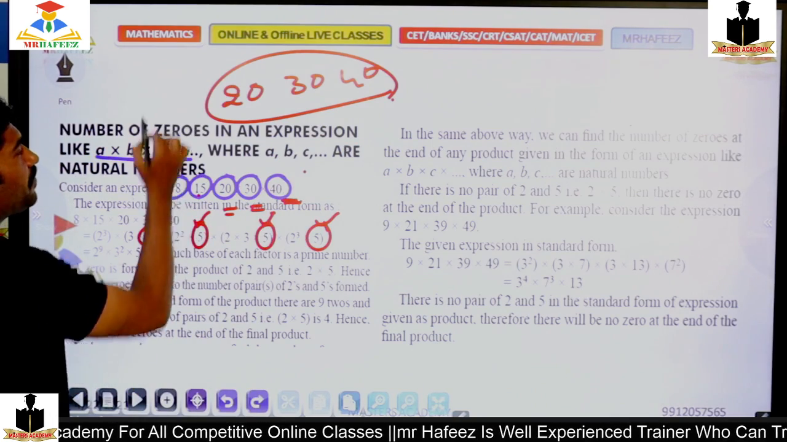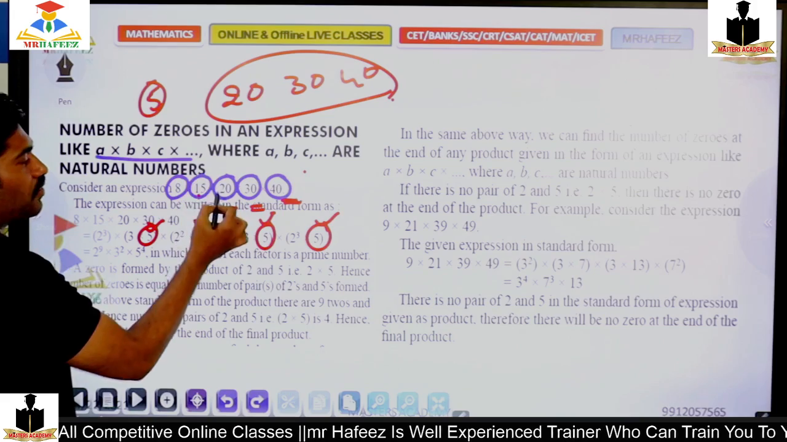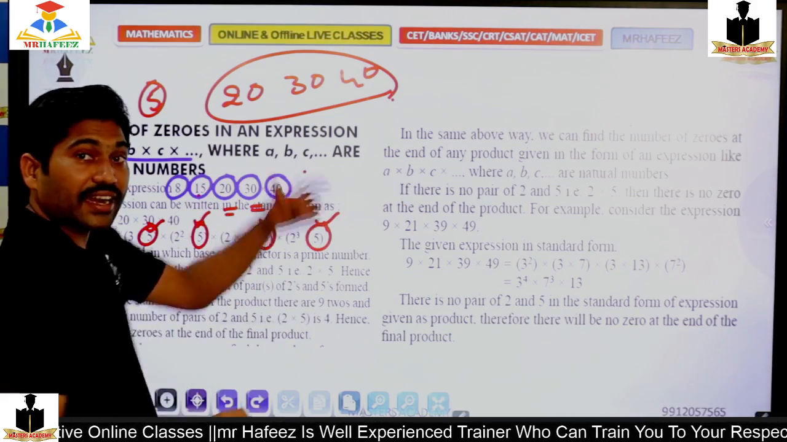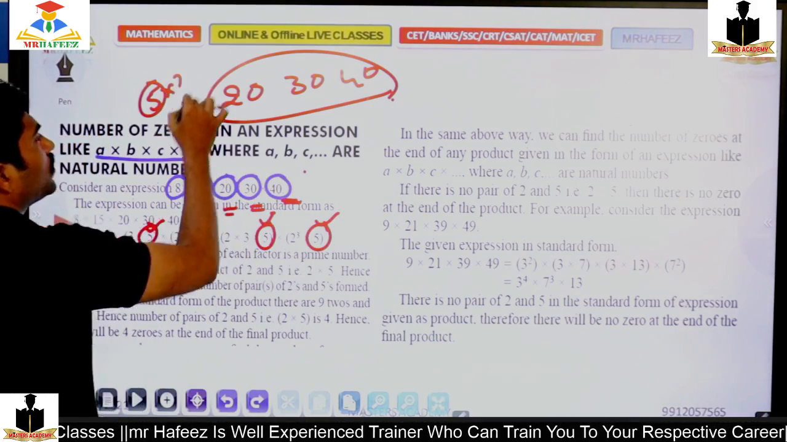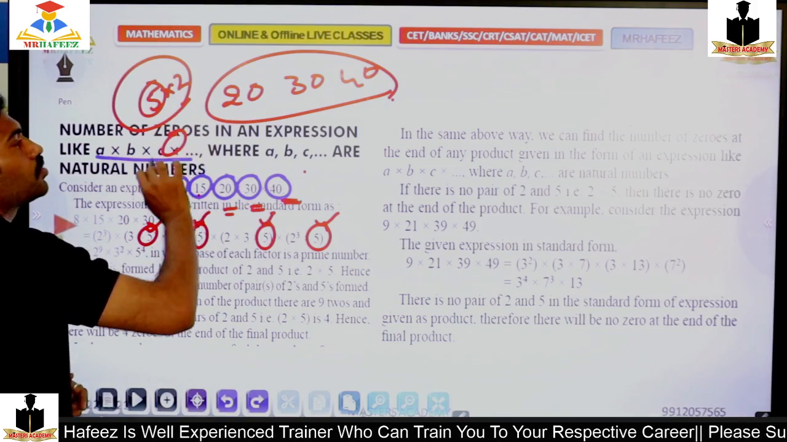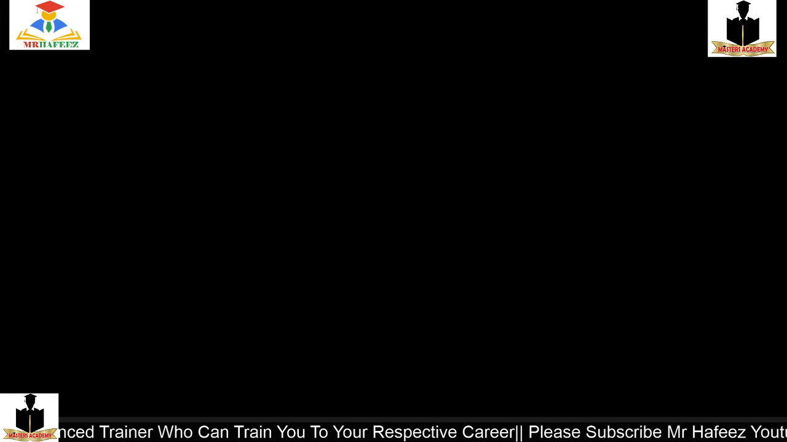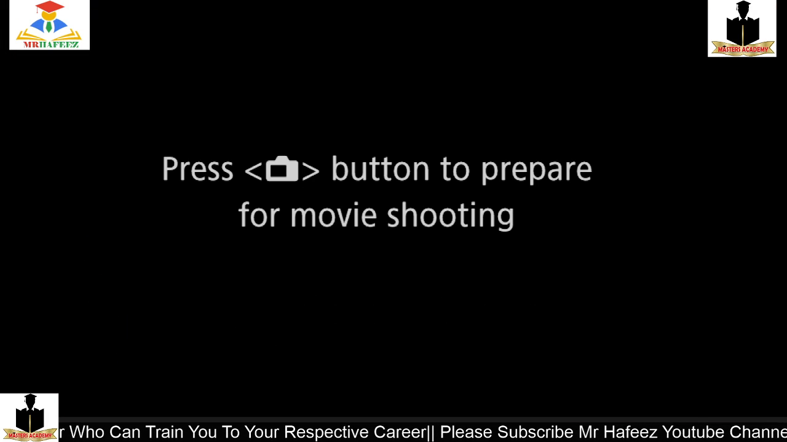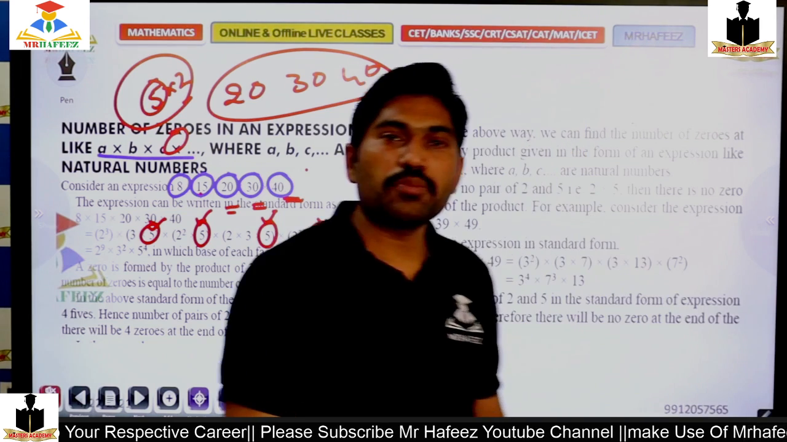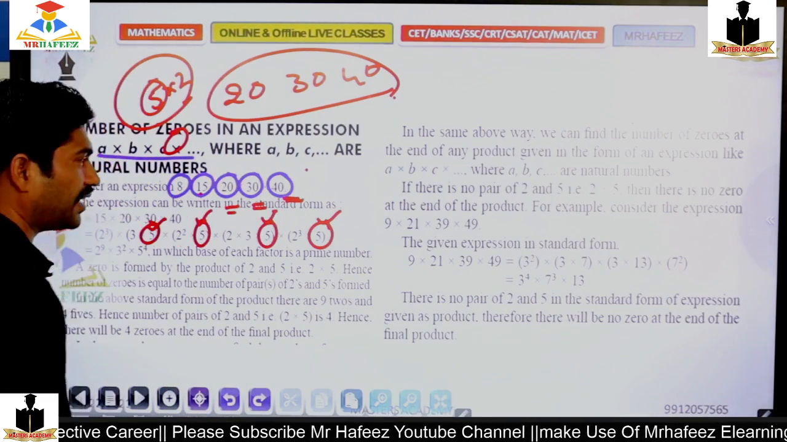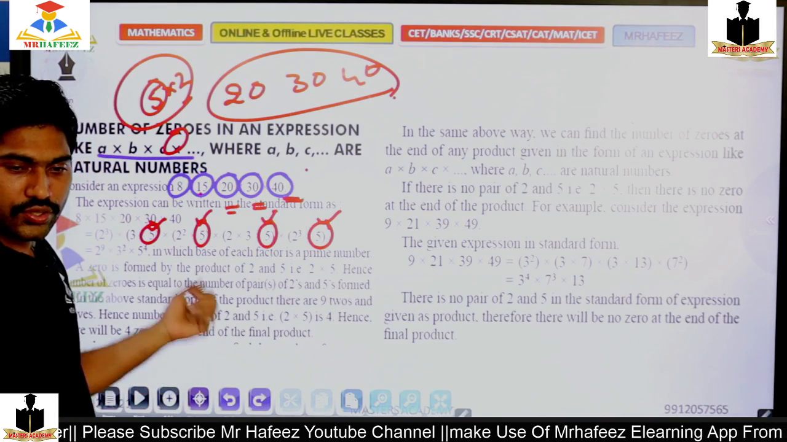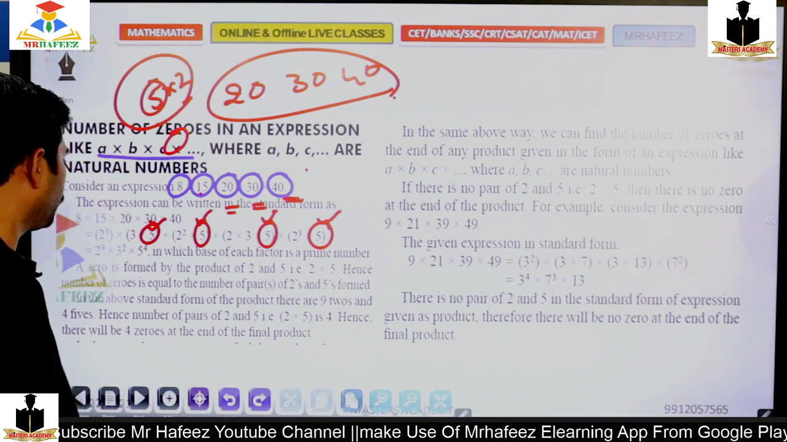But in 15, I'll get a 5, and in any number, I can get one extra 2. By this, I'll get another 0. So 1, 2, 3, 4. Total, I'll get 4 zeros in the present problem. If you understood, type A in the comment box. So this is very clear.